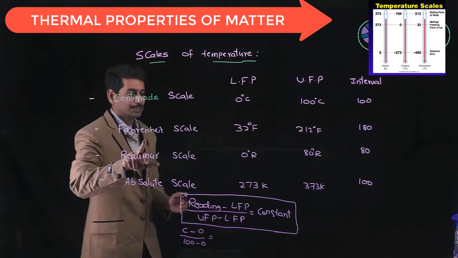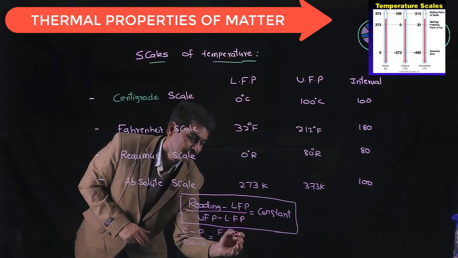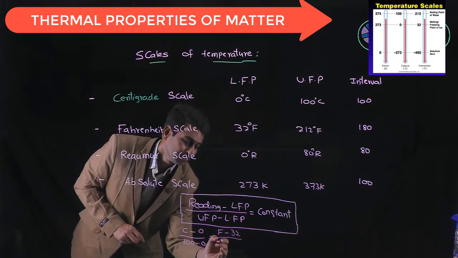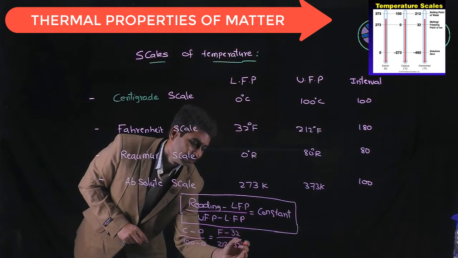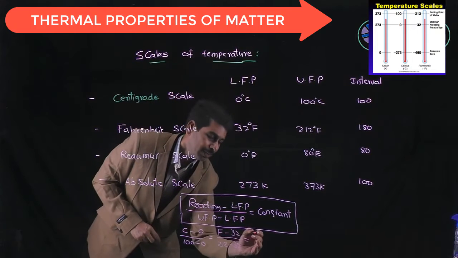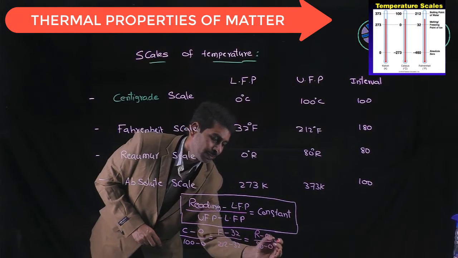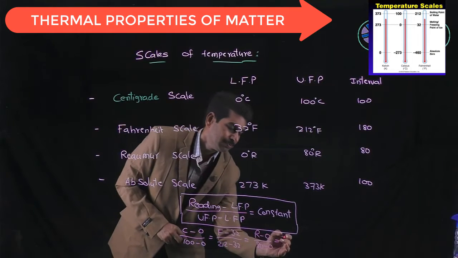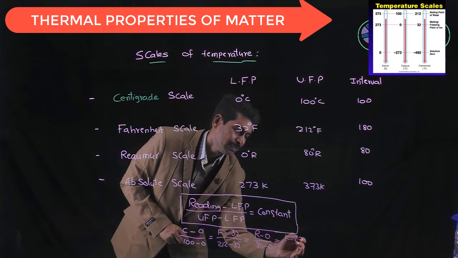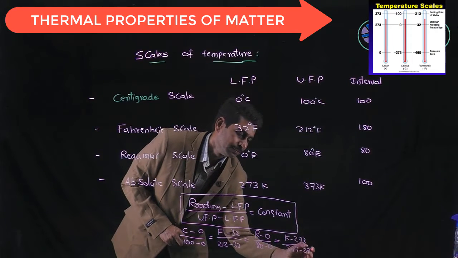Whereas for Fahrenheit scale, this becomes F minus 32 by 212 minus 32. For the Reaumur scale, this is R minus 0 divided by 80 minus 0. And for Kelvin scale, this becomes K minus 273 by 373 minus 273.